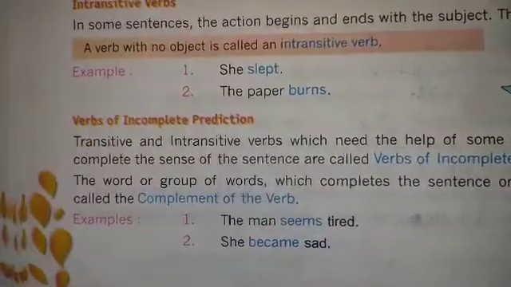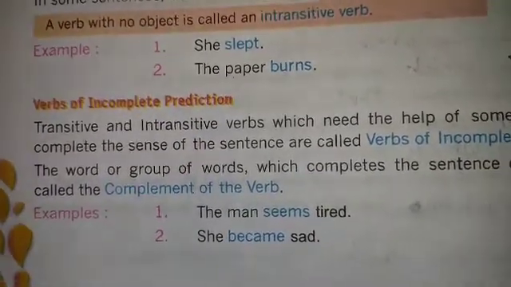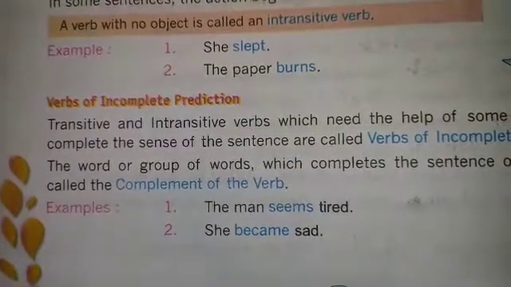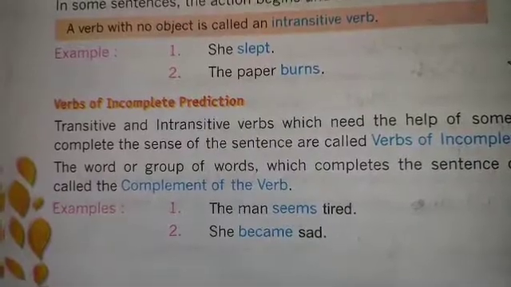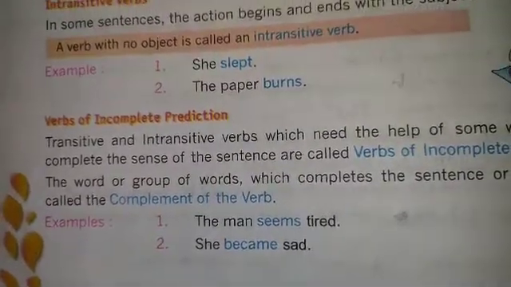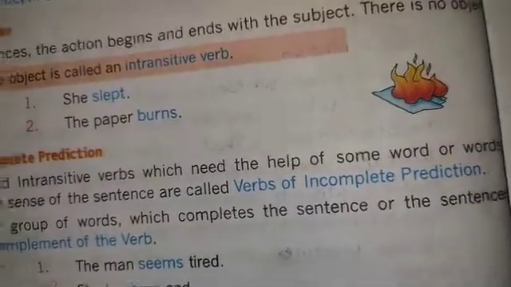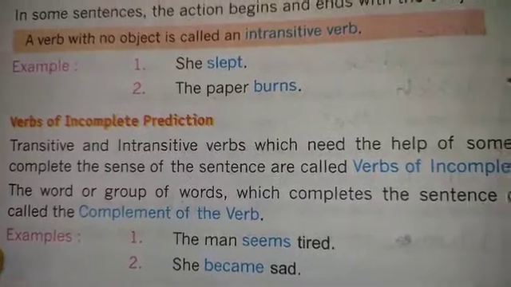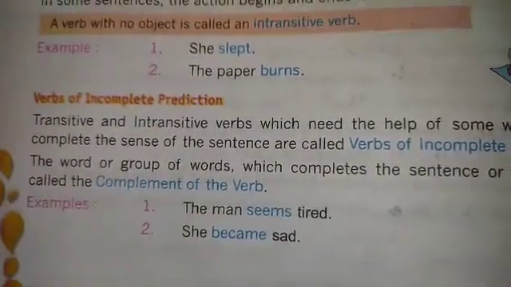Okay, next one is verbs of incomplete predication. This will be important, and a little bit confusing, but you have to understand what incomplete predication is. Transitive and intransitive verbs which need the help of some words to complete the sense of the sentence are called verbs of incomplete predication. So what is incomplete predication?